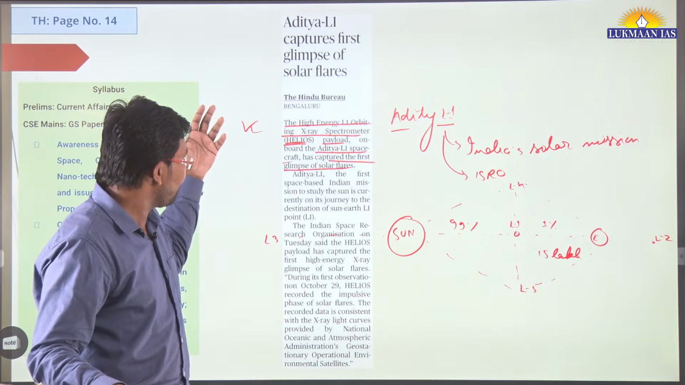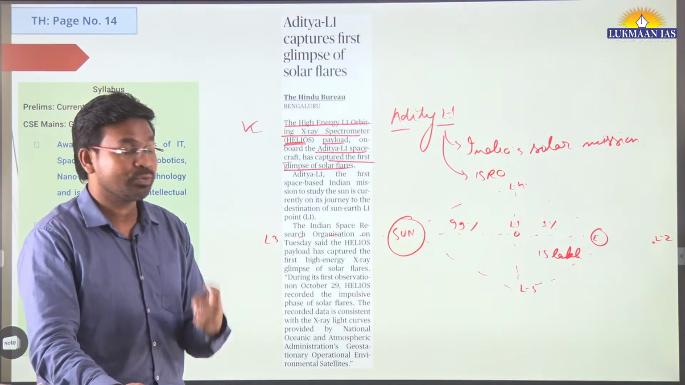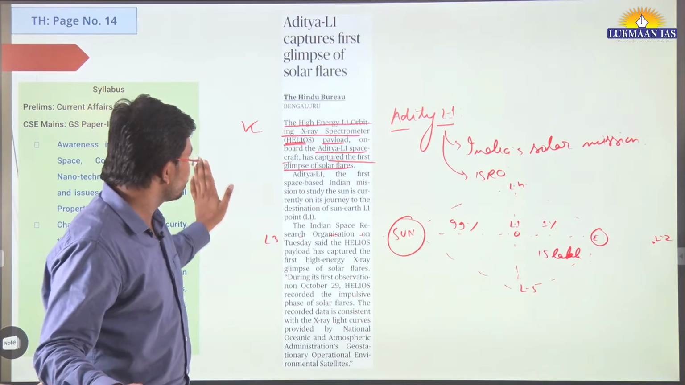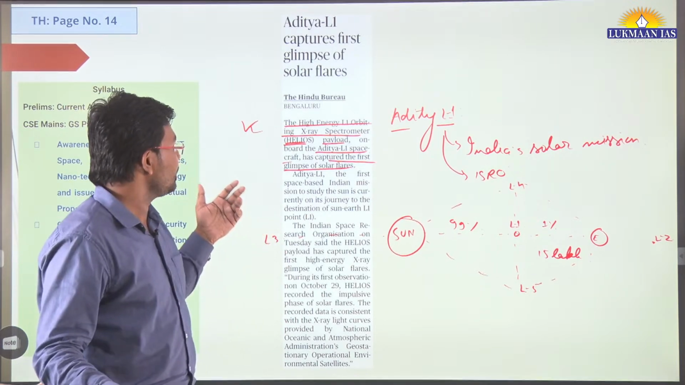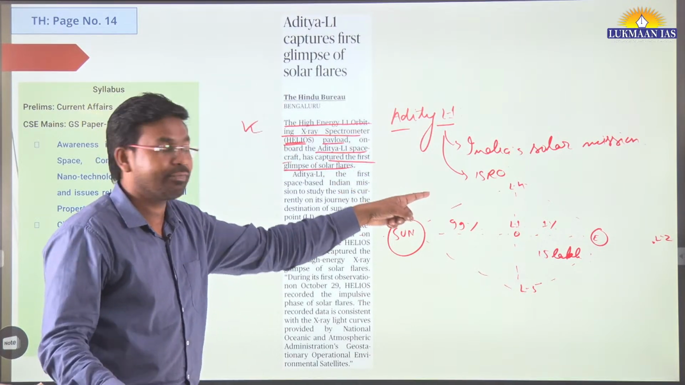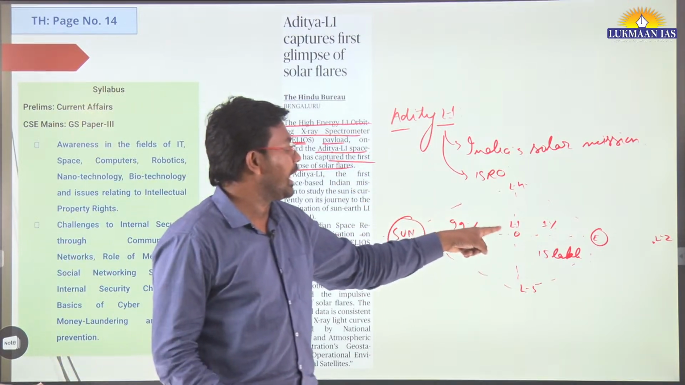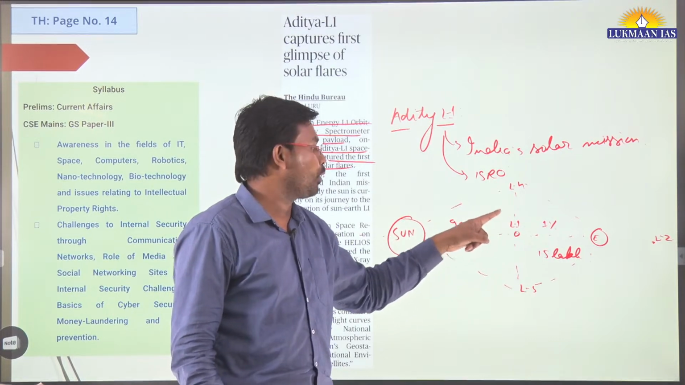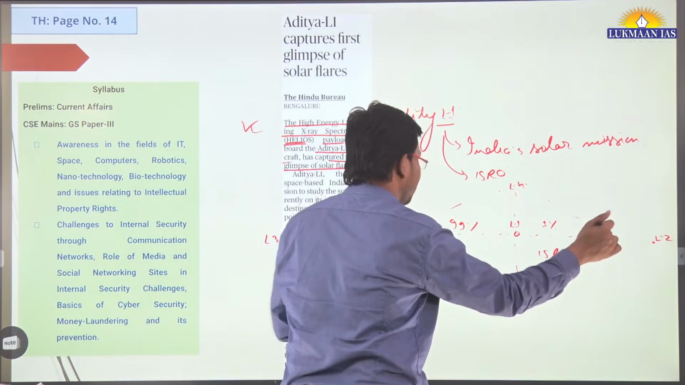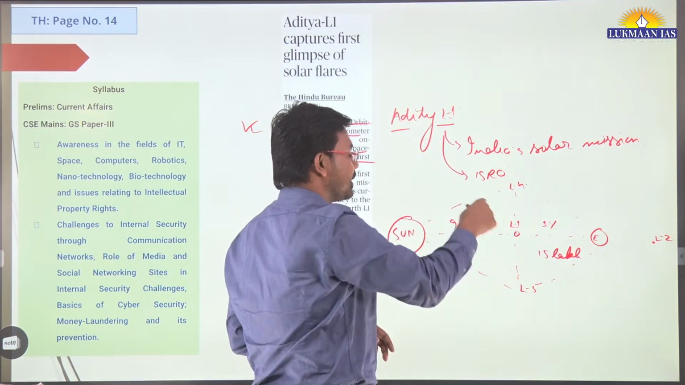So in this article, they have discussed the kind of data that was shared by Helios. The Indian Space Research Organization has sent this Aditya L-1 spacecraft. It is on its journey towards the Halo orbit at Lagrange point L1.